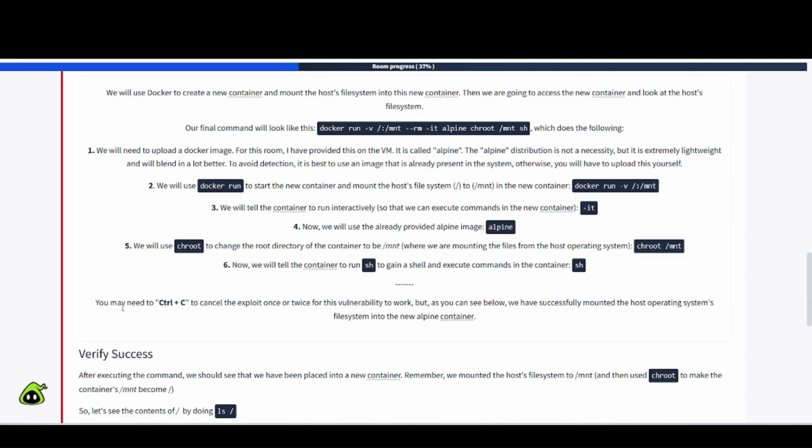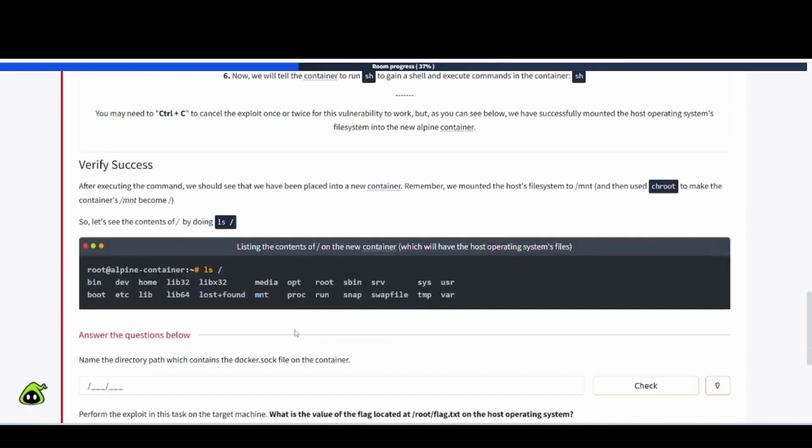You may need to Control C to cancel the exploit once or twice for this vulnerability to work, but as you can see below, we have successfully mounted the host operating system's file system into the new Alpine container. Okay, verify success. After executing the command, we should see that we have been placed into a new container. Remember, we mounted the host file system to mount, and then use chroot to make the container's mount become root. So let's see the contents of root by doing ls, then root.